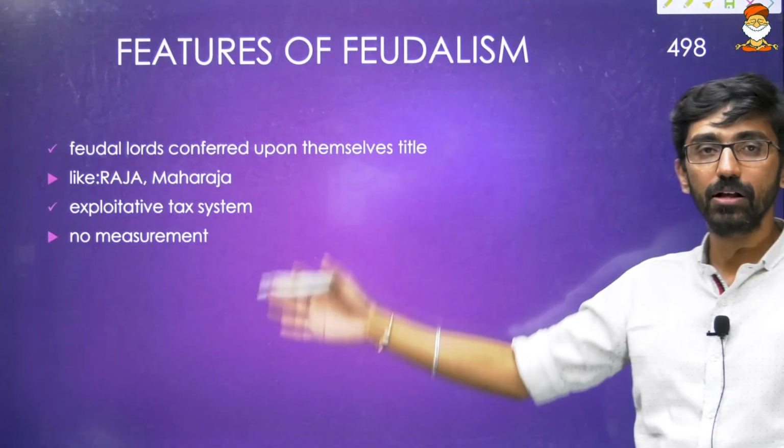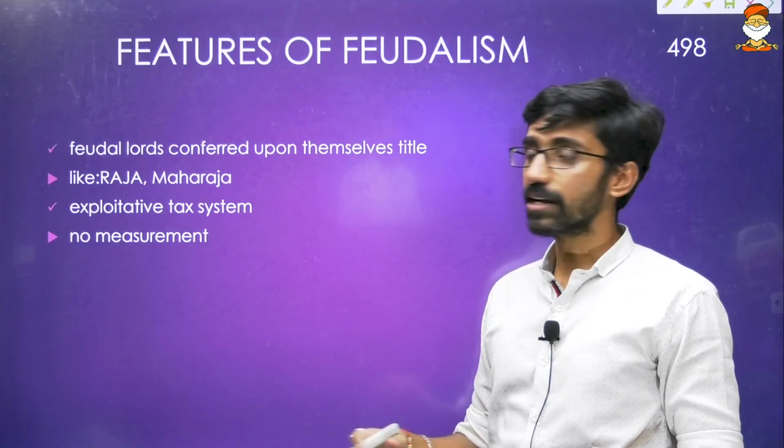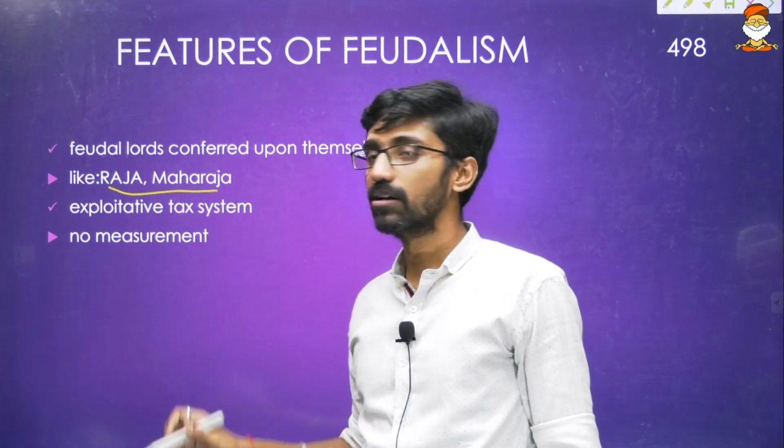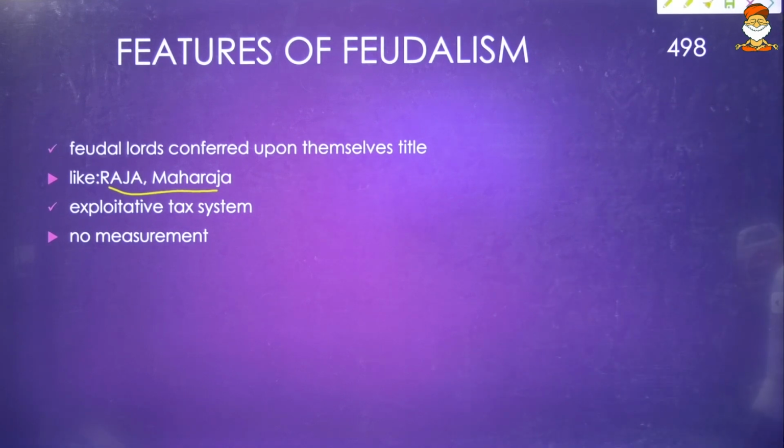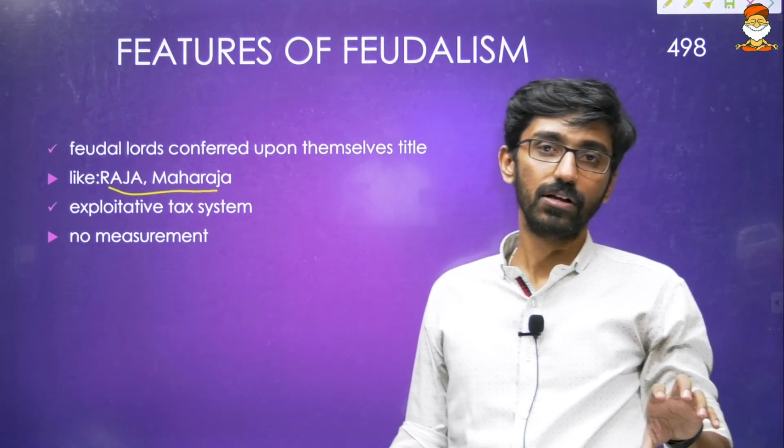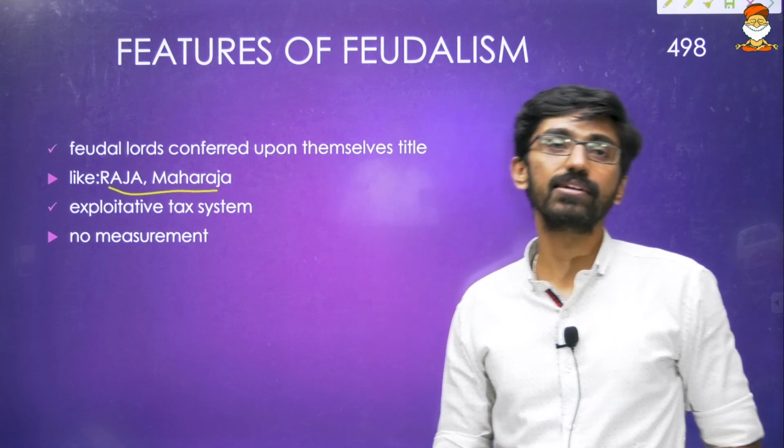Very simple. These feudal lords wanted to become king. That is the reason they called themselves Raja and Maharaja. And the tax system was exploitative, because they were guided by selfish interests rather than by welfare interests. They did not measure the land before imposing the taxation, because to impose taxation you need to measure the land. But that land measurement was not there.